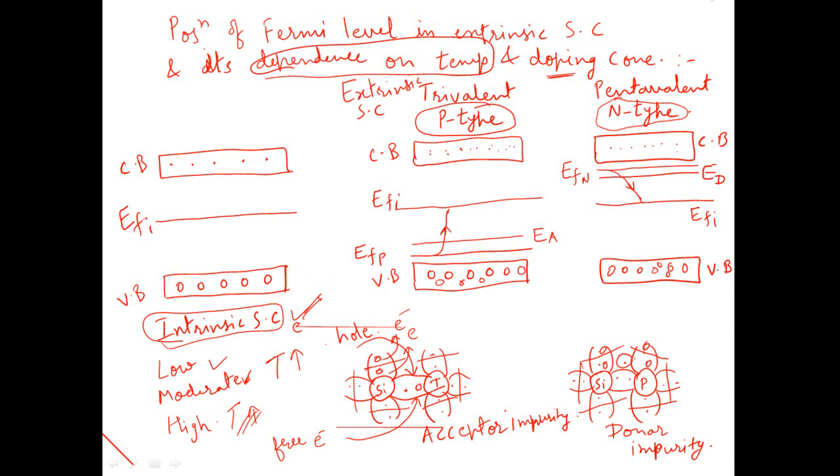So an MCQ type question can also be framed on this topic for n-type semiconductor, that if the temperature of n-type semiconductor is increased to a higher extent, then it turns out to be, and you may be provided with the options that it remains as an n-type semiconductor, becomes p-type semiconductor, becomes intrinsic semiconductor, or becomes insulator. So if temperature is increased to a large extent for n-type semiconductor, it becomes the intrinsic semiconductor.